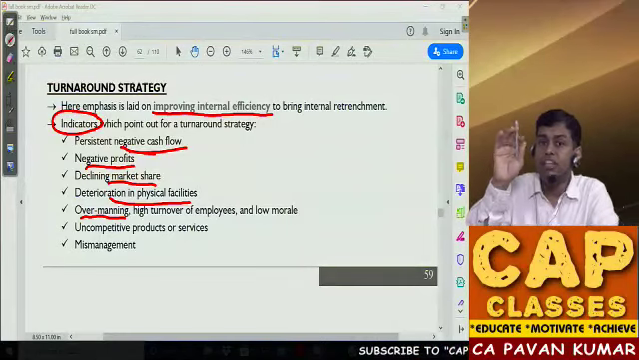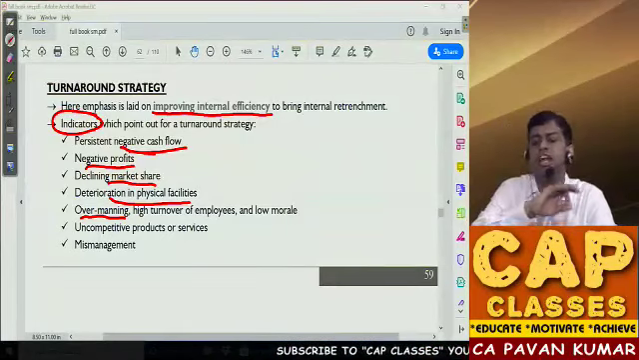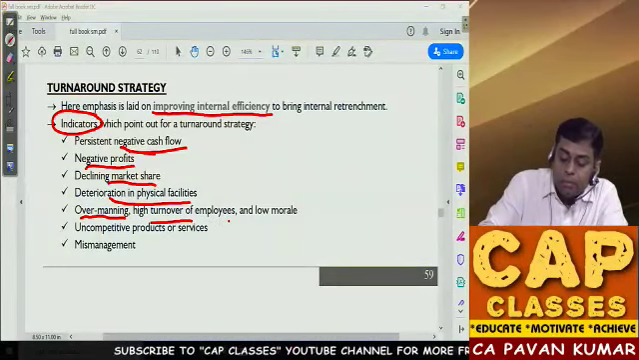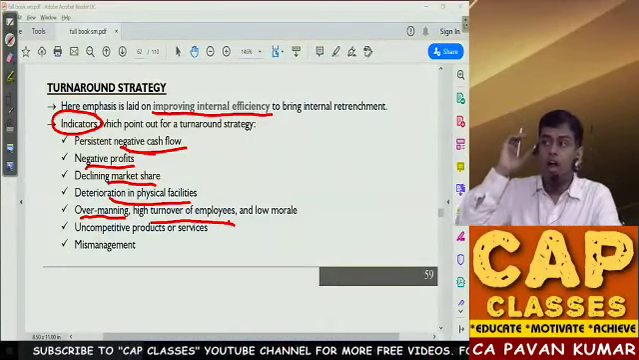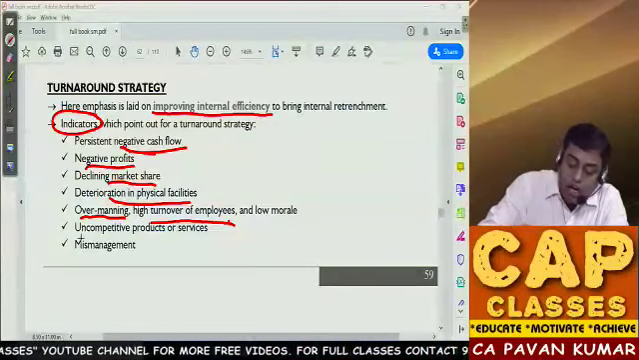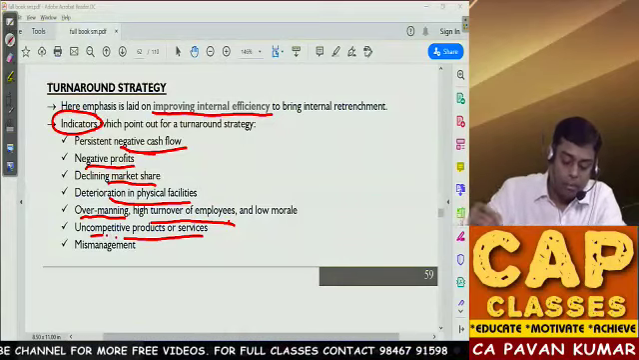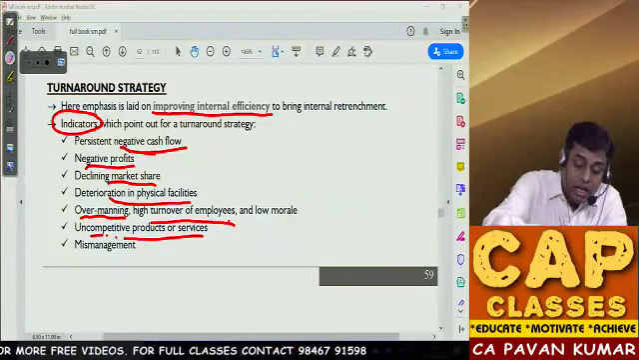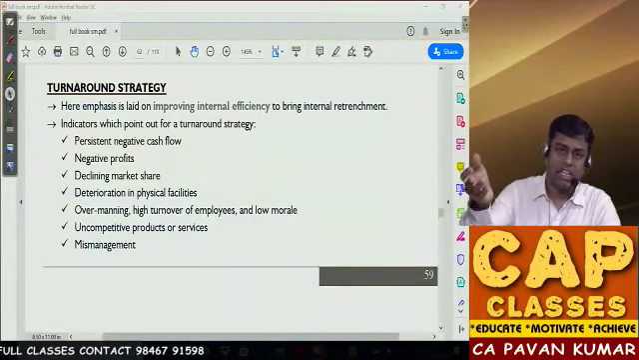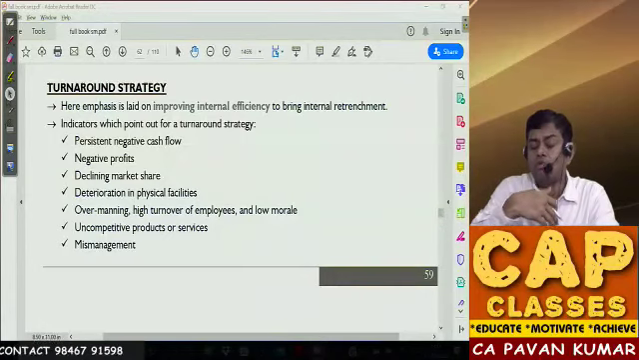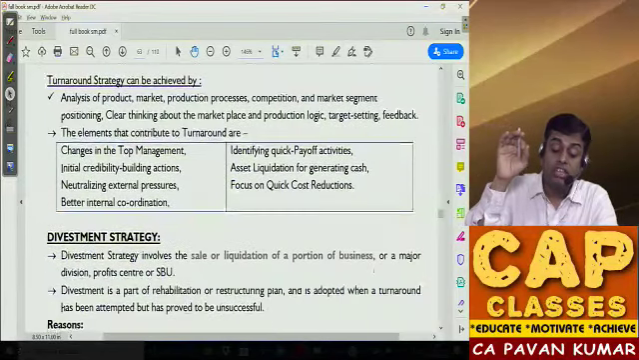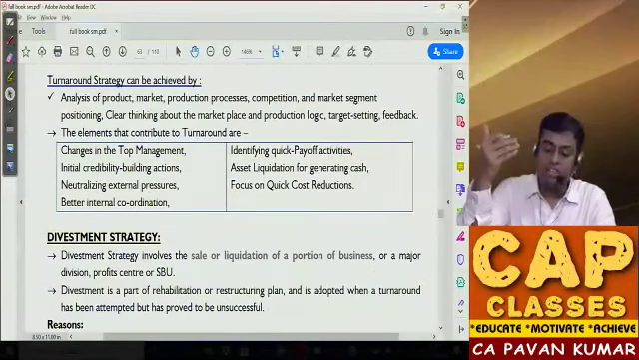Overmanning, this is the problem with the government sector. Every department you take, overmanning, under productivity. Then high turnover of employees, employee morale is not good, so they are not sticking to your company, they are resigning and going into other companies. Uncompetitive products, your products are not competitive. And mismanagement, this could be one of the major reasons for turnaround strategy. Yes Bank, Jet Airways, Reliance Communications, there are countless examples. That could be mismanagement.